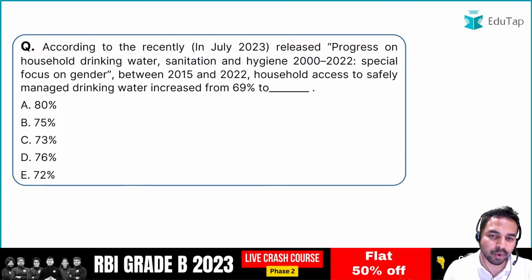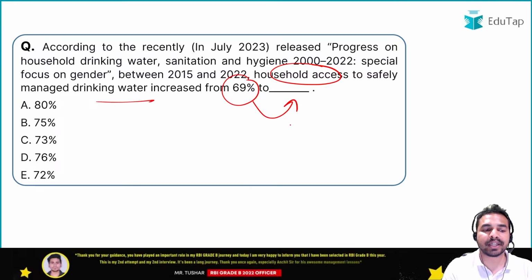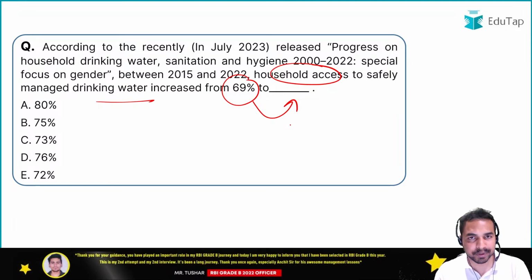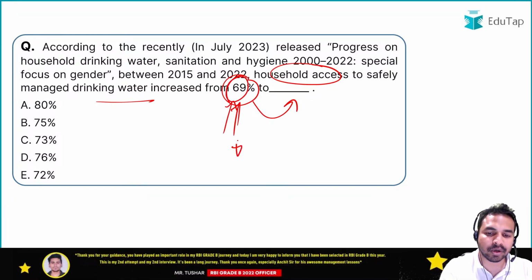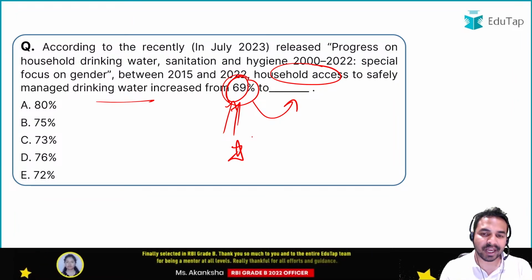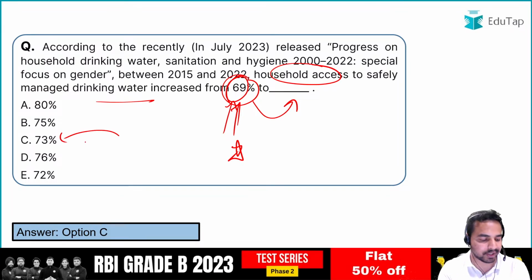So as per the report, household access to safely managed drinking water increased from 69% to dash. आखिर वो कितना increase हुआ है 69% से? Let me tell you guys that this value is also very important because this can be asked in the exam. That is 69%. 69% से वो बढ़कर कितना हुआ है? It has reached the value of 73%, and that is the right answer. So this question, I believe, is very much clear to all of you.